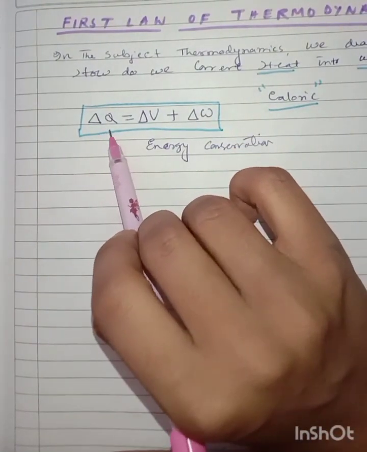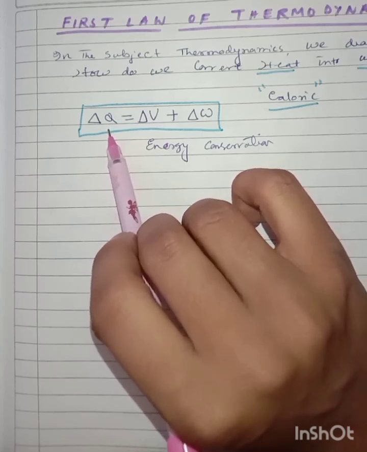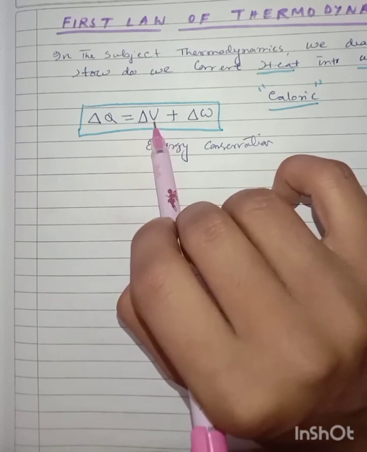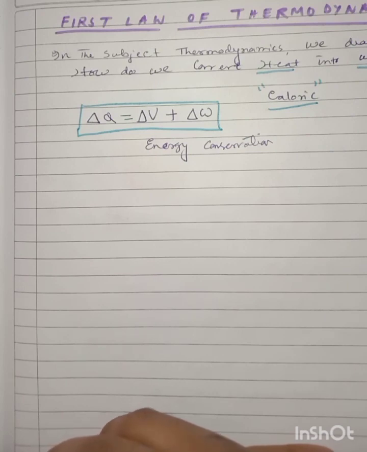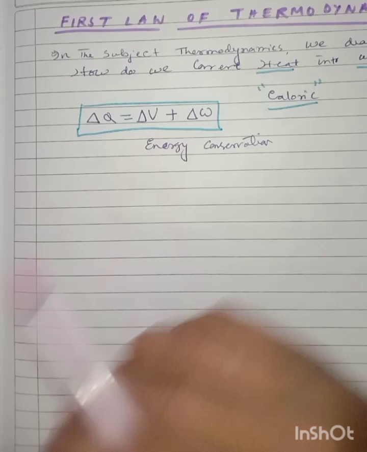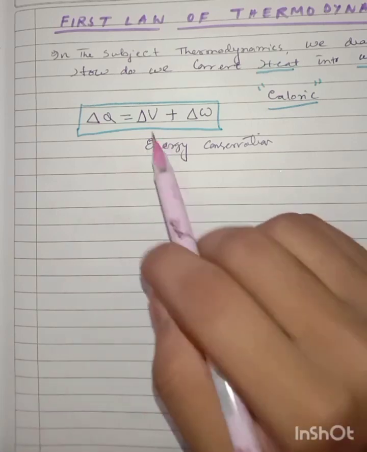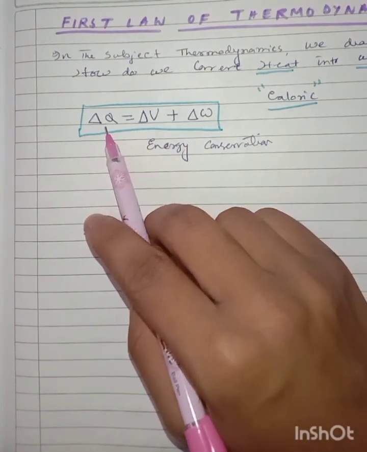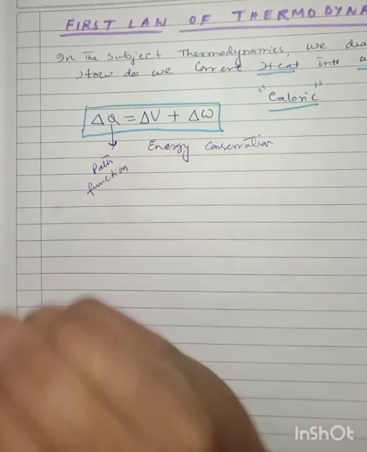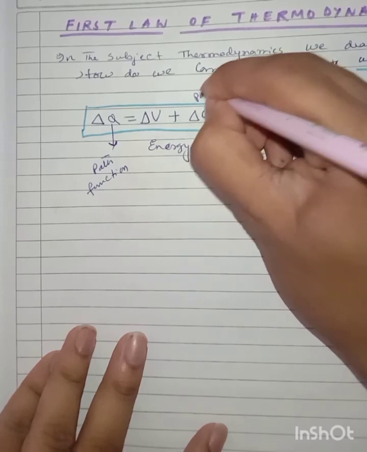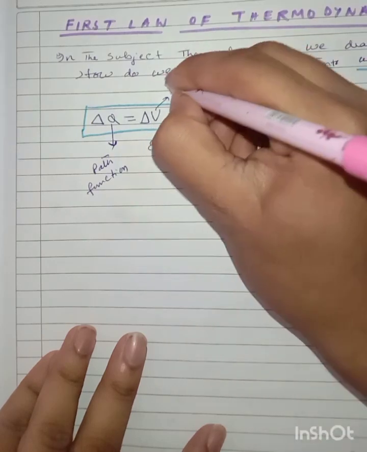Here Q is the heat which is being transferred to a body or taken out from a body. Here U is the internal energy, which is the energy possessed by a system, and W is the work done. Point to be noted that this heat depends on the path, so this Q is a path function. This W is also a path function, and this U, which is the internal energy, it is a point function.